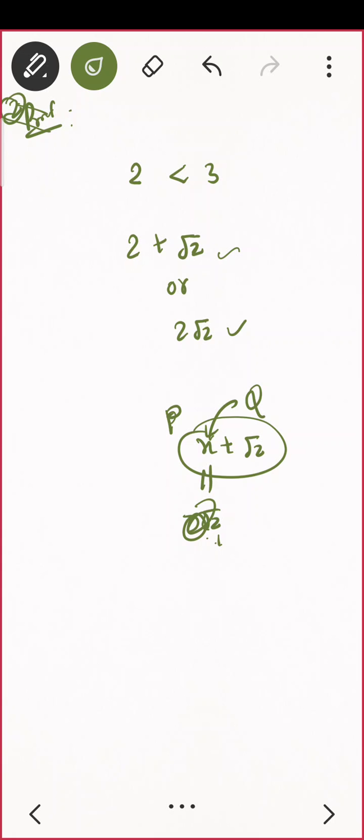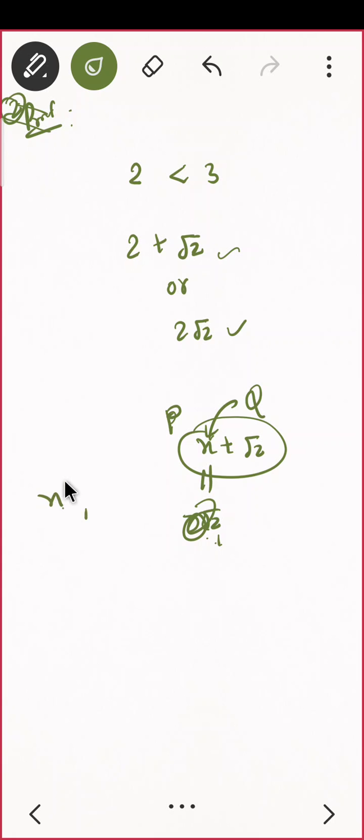Similarly, if I am having a rational number and an irrational number, and I want to multiply them, what will I get? Real number तो है ही, ठीक है वो, but will that be an irrational number?